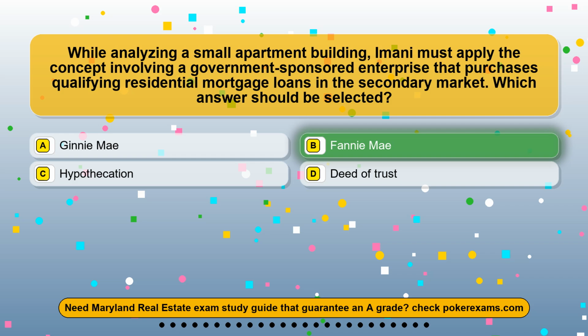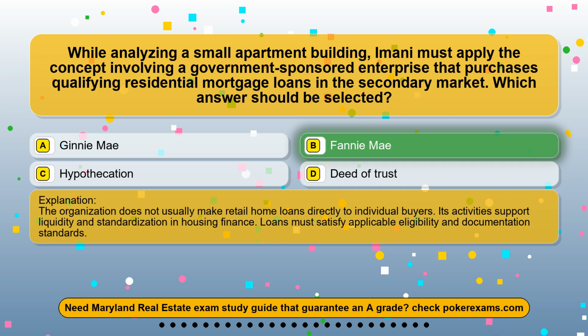The correct answer is option B, Fannie Mae. The organization does not usually make retail home loans directly to individual buyers. Its activities support liquidity and standardization in housing finance. Loans must satisfy applicable eligibility and documentation standards.